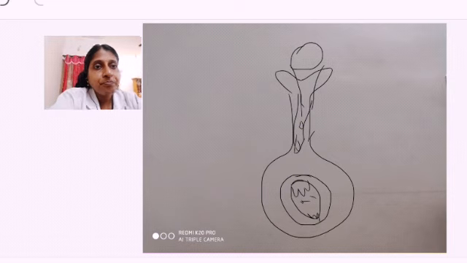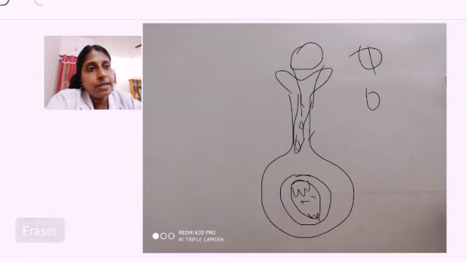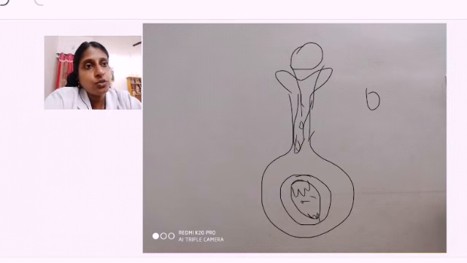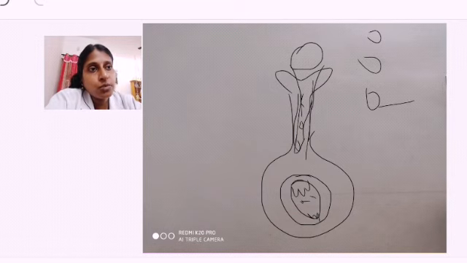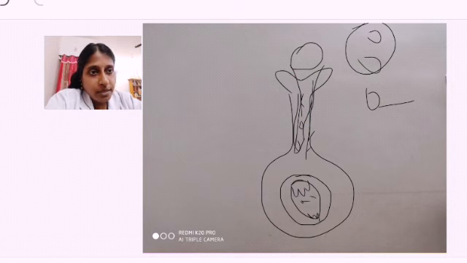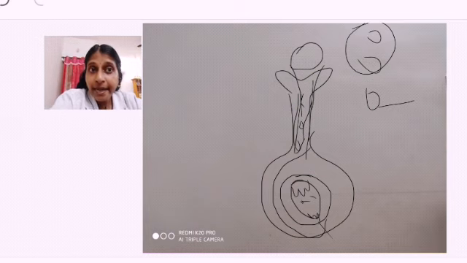The tube nucleus is in the front, the generative nucleus at the back. The generative nucleus will immediately divide to form two male nuclei. So in this tube you find first the tube nucleus followed by two male nuclei. They come like this and reach the embryo sac, up to where the pollen tube takes entry.